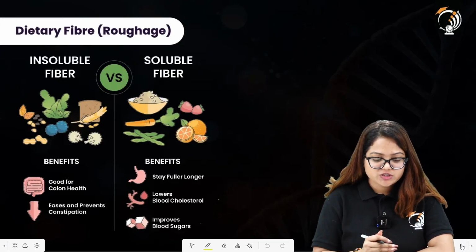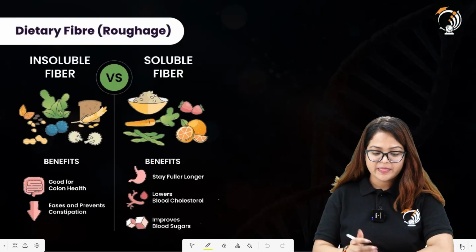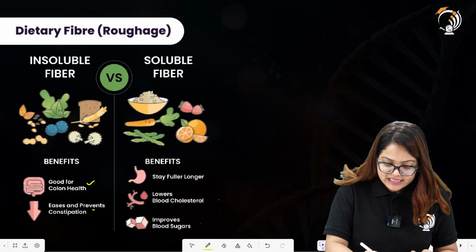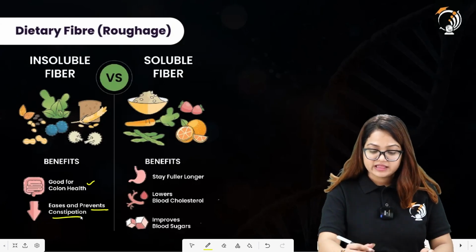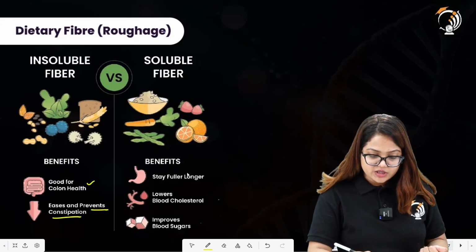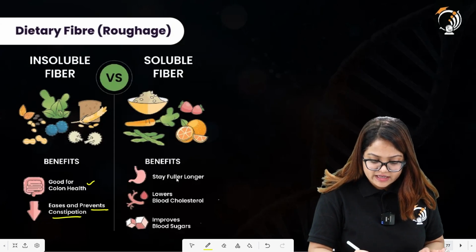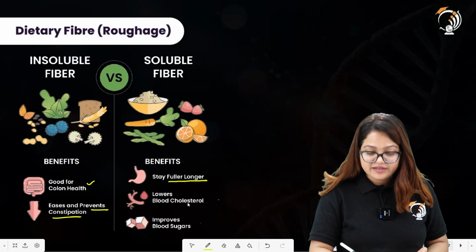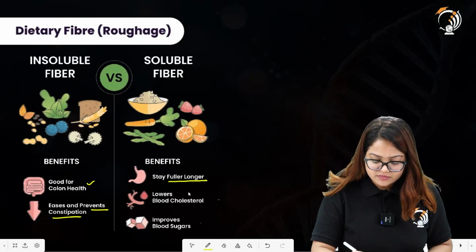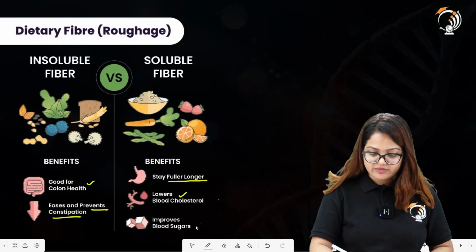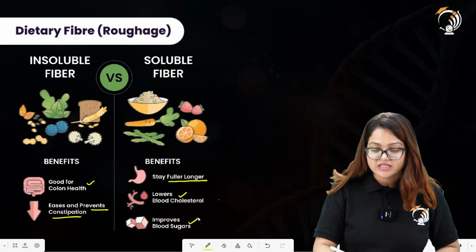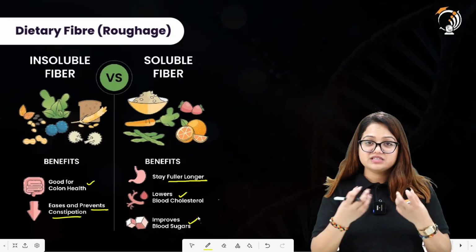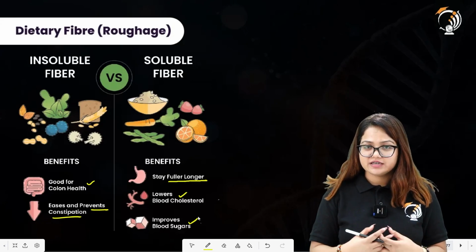So the benefits of insoluble fibers are that it is good for colon health and eases and prevents constipation. Now the benefits of the soluble fibers are that it makes us stay fuller for longer, reduces our hunger, lowers the blood cholesterol levels also, and improves the blood sugar levels, which might be increased due to heavy intake of carbohydrate food.